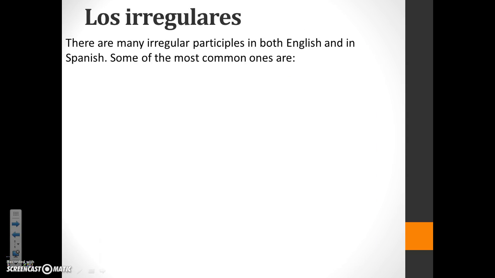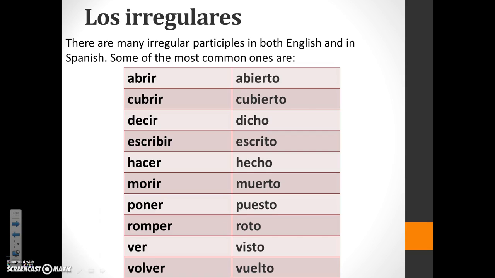There are other irregular participles in English and in Spanish. Some of the most common ones are abrir, which is abierto, cubrir, cubierto, decir, dicho, escribir, escrito, hacer, hecho, morir, muerto, poner, puesto, romper, roto, ver, visto, volver, vuelto.